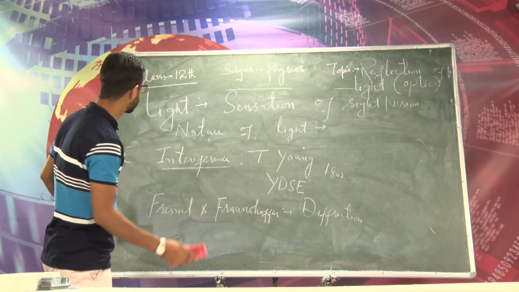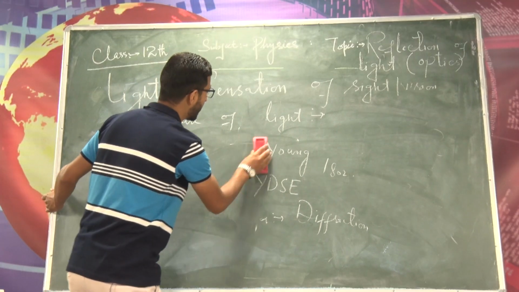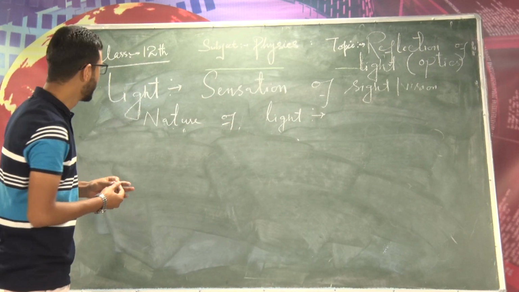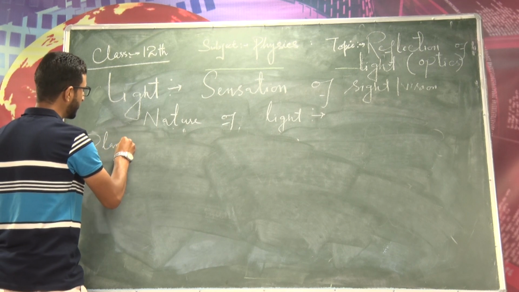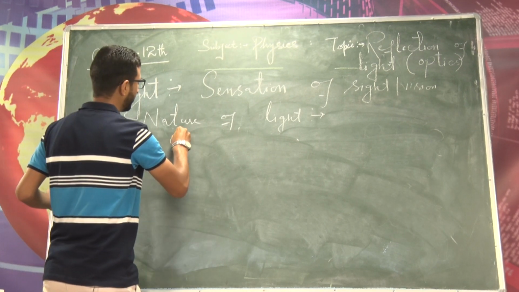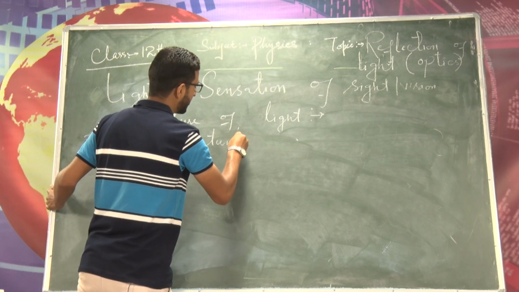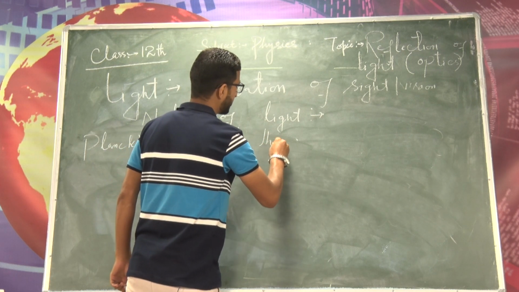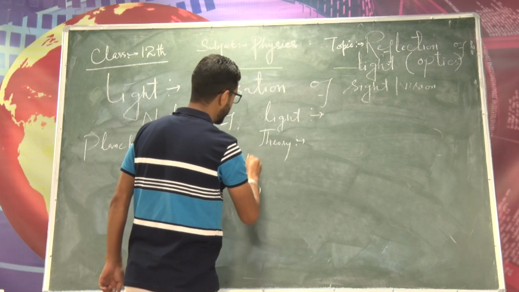After this, Max Planck gave the Planck's quantum theory. You must have heard the name of Planck's quantum theory. So let me write here Planck's quantum theory. We are basically studying the nature of light. Is light a particle or a wave? Different theories were given in this regard by many scientists, which we are discussing here. So let me write here Planck's quantum theory, given by Max Planck around 1900.